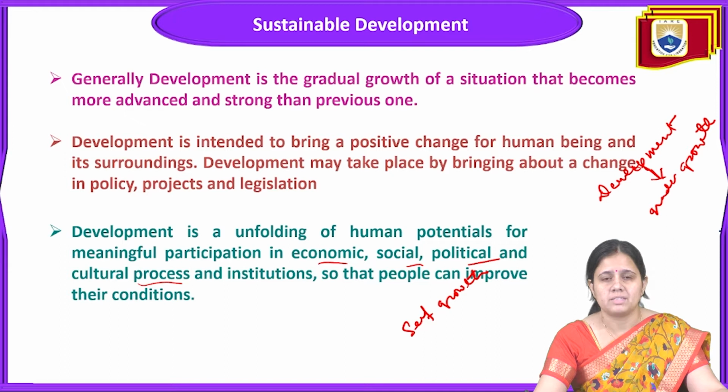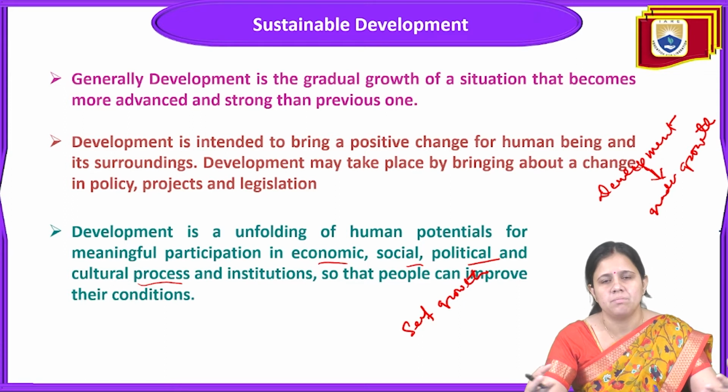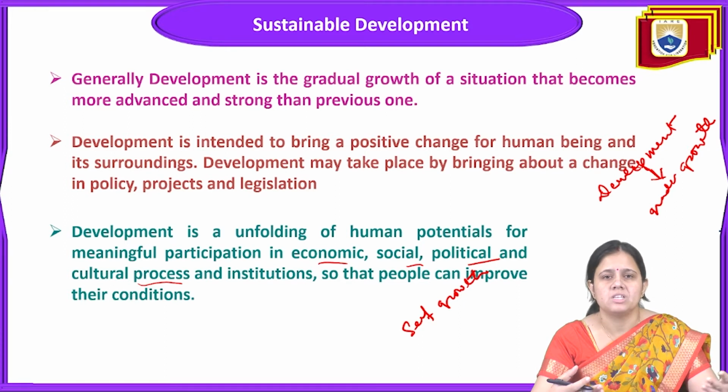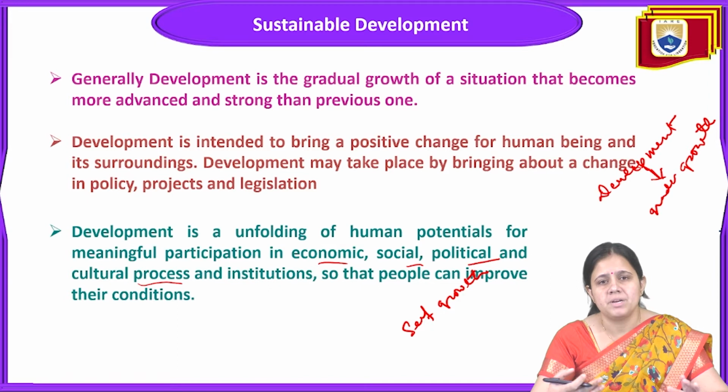We can call it self growth, and it is an unfolding of human potential to participate in economic, social, and political activities and institutions, so that people can improve their condition and growth. And this is the growth of a person also. And if a person grows, automatically society will grow, and development will come at every stage. And if society grows, society will do better.